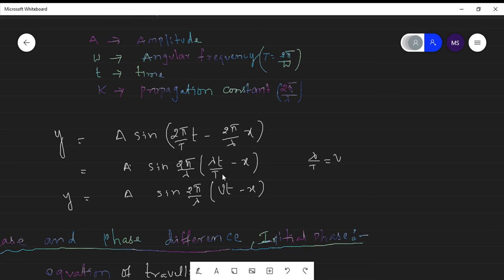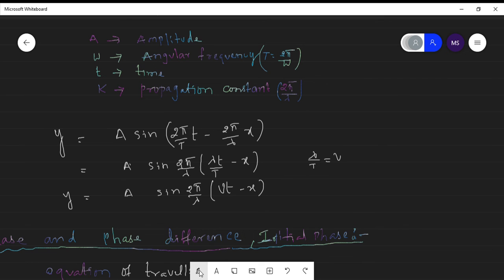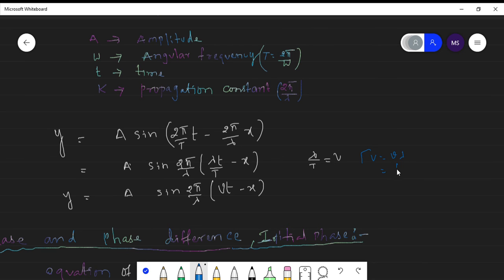Here lambda by T is nothing but a velocity. Why? Because v is equal to nu into lambda, where nu is equal to 1 by T. So 1 by T into lambda, therefore lambda by T is taken as v. So therefore this is another form of the progressive wave in a medium.